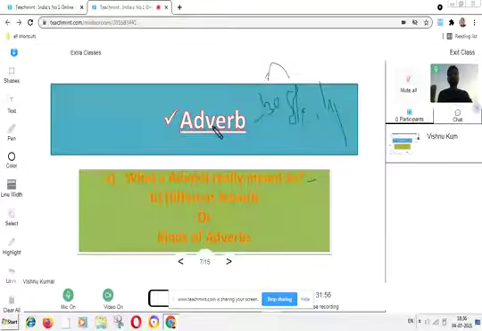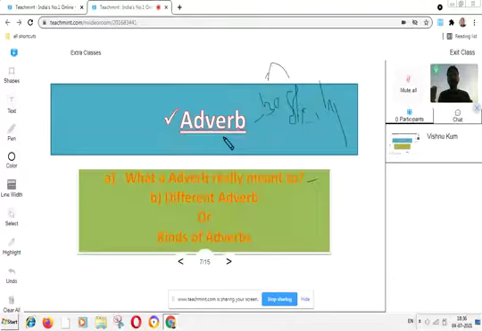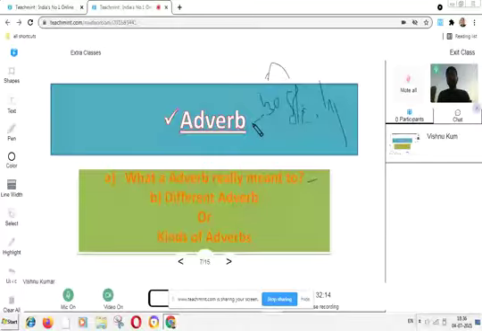Sometimes adverbs can also be used before or after the verb.